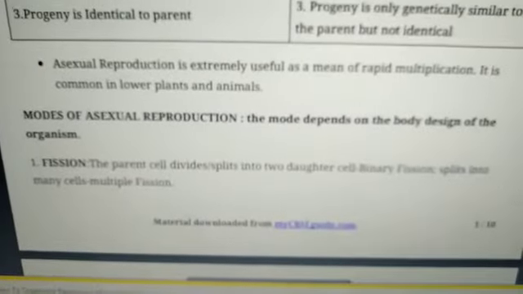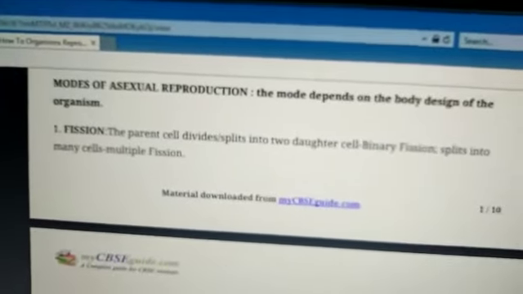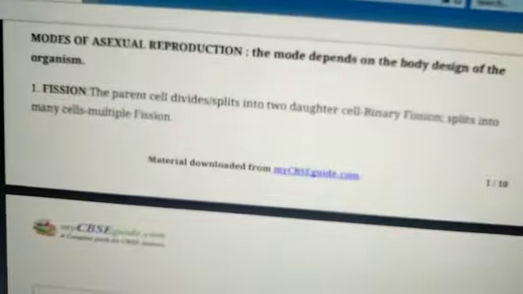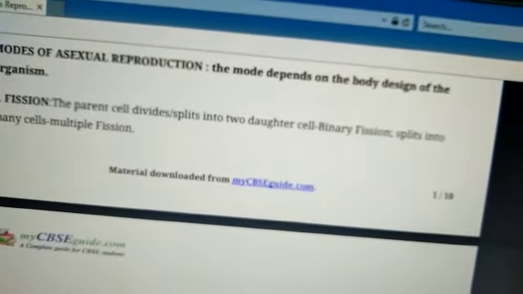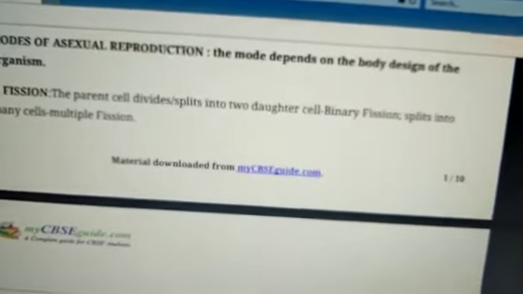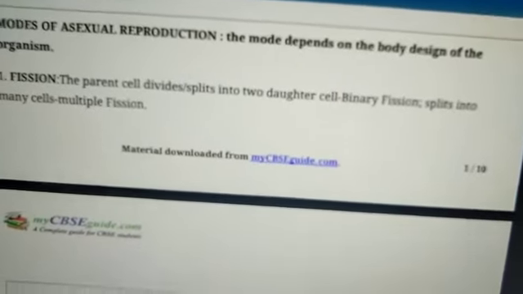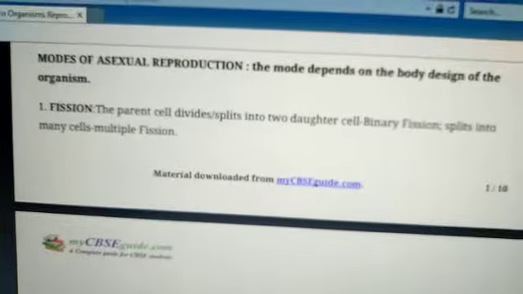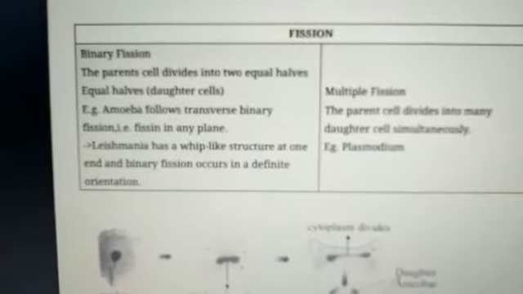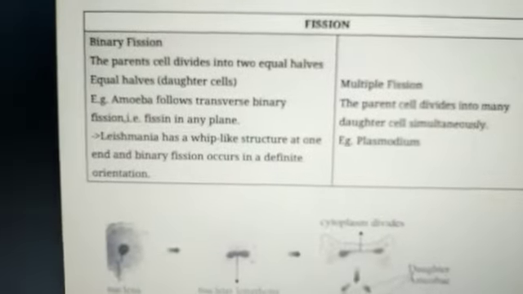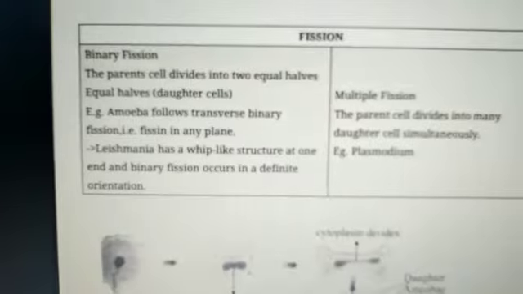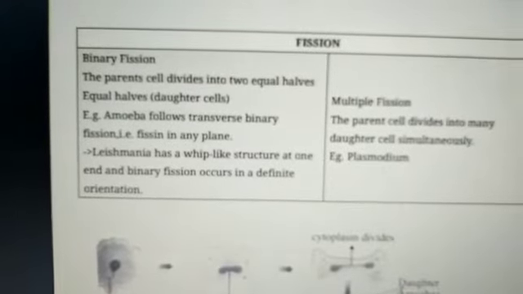The first one is fission. The parent cell divides or splits into two daughter cells by binary fission, or splits into many cells by multiple fission. In binary fission, the parent cell divides into two equal halves or daughter cells.